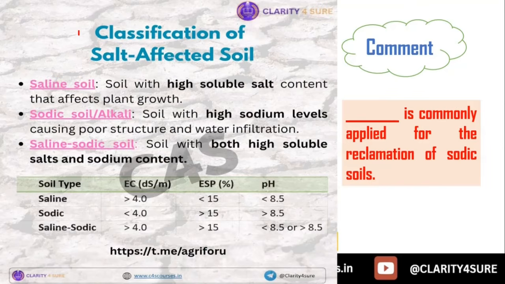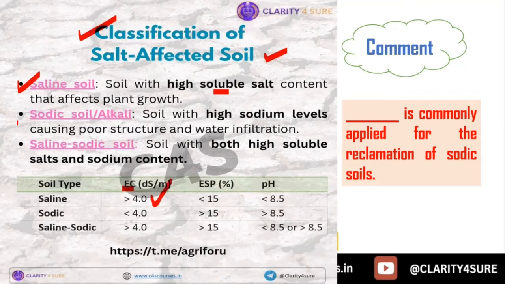So yes, let's revise the classification of salt affected soils. So first is saline soil. Saline soil has high soluble salt, and when soluble salt is more, it is going to conduct more electricity. So that's why EC, that is electrical conductivity, here is more than 4.